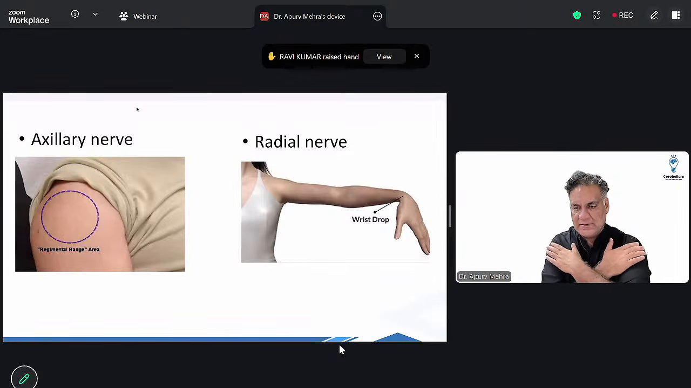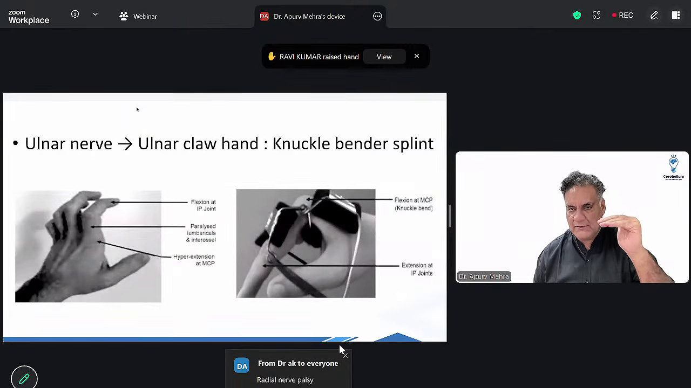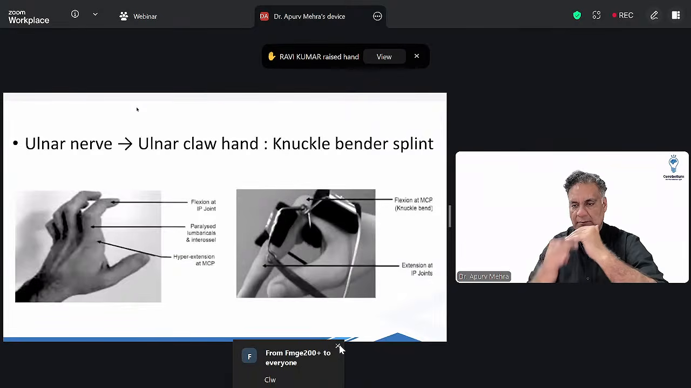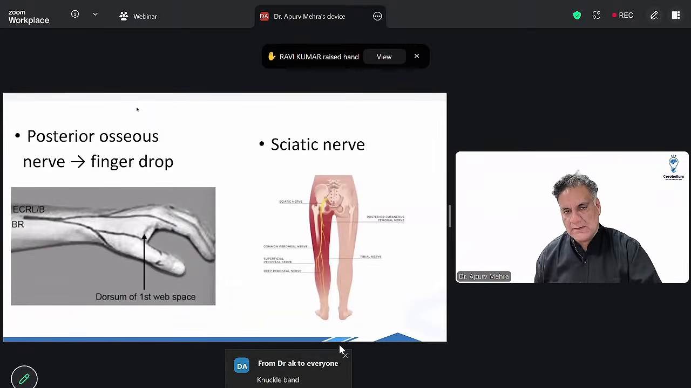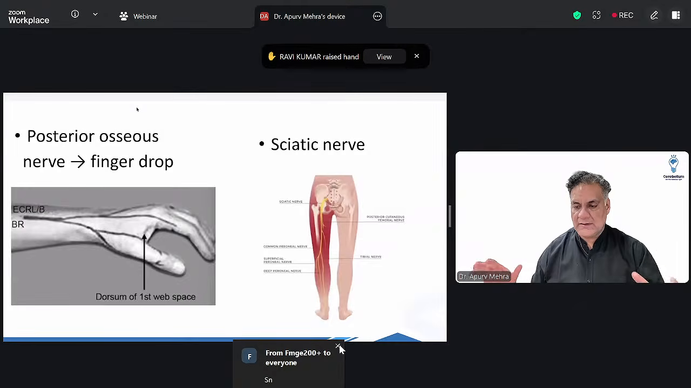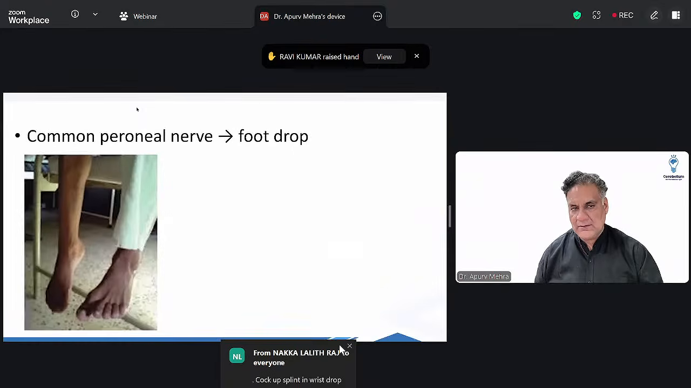I told you axillary nerve, regimental patch area, radial nerve wrist drop, ulnar nerve claw hand, and when you have a claw hand and you want to correct, you will give a knuckle bender splint. Knuckles को bend करने वाला splint. Posterior interosseous nerve finger drop and sensory loss in the radial nerve. In the lower limb, sciatic nerve is damaged around the hip joint. Will cause complete loss of all the movements in the limb. Around the knee, right, you have common peroneal nerve, which will have high stepping gait or foot drop.